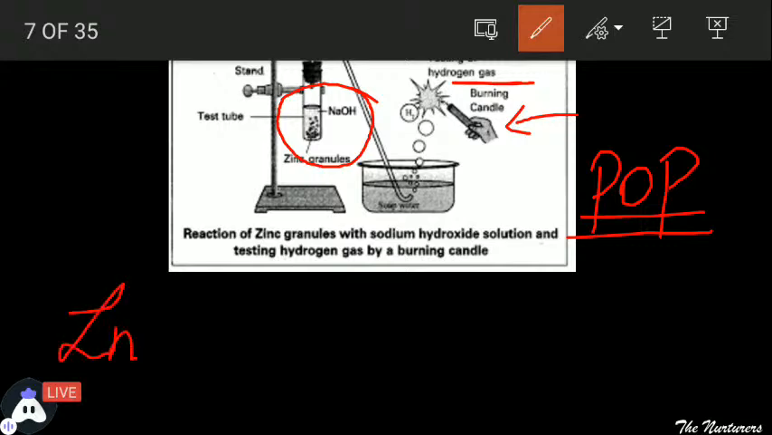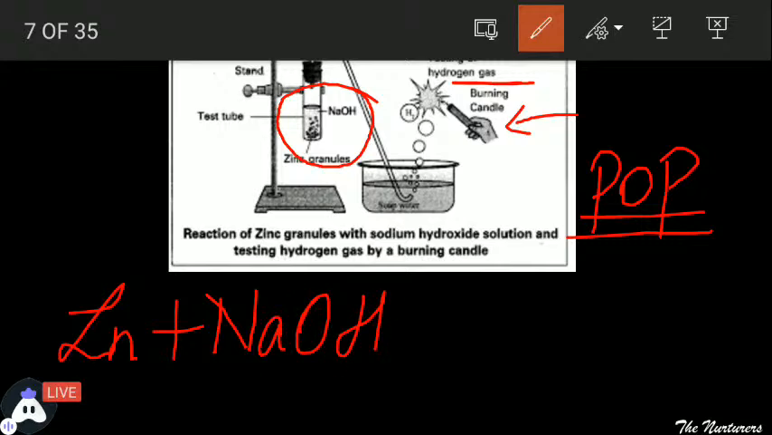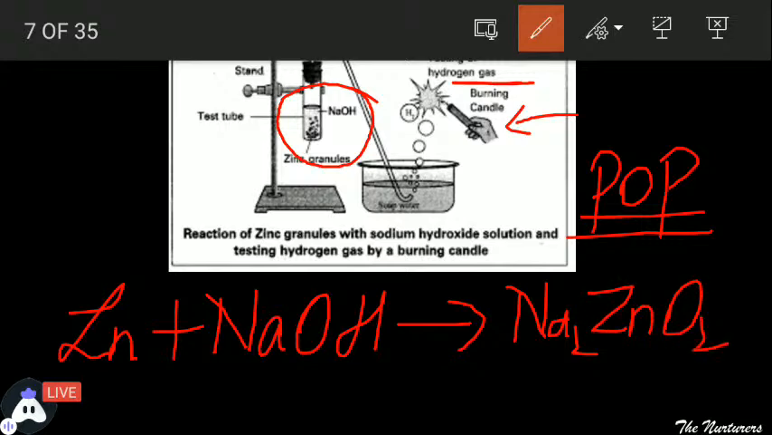And what was the question? That what will happen when zinc reacts with sodium hydroxide? So the products are Na2ZnO2, that is sodium zincate, along with hydrogen gas. So this is sodium zincate.